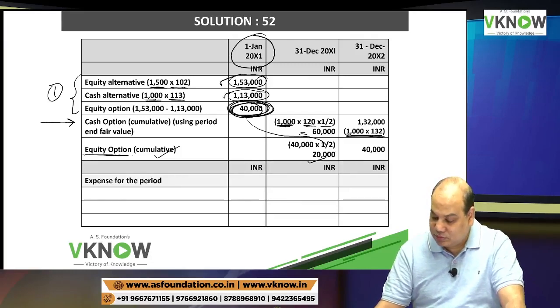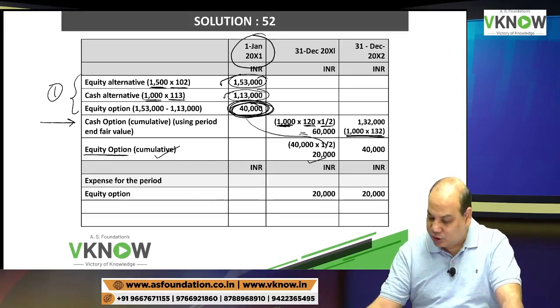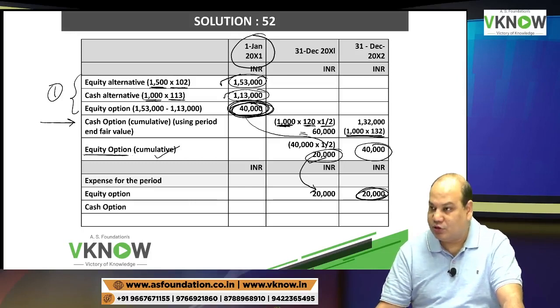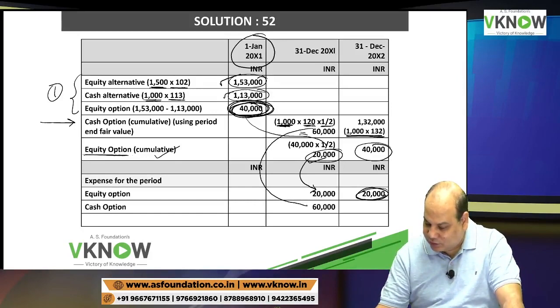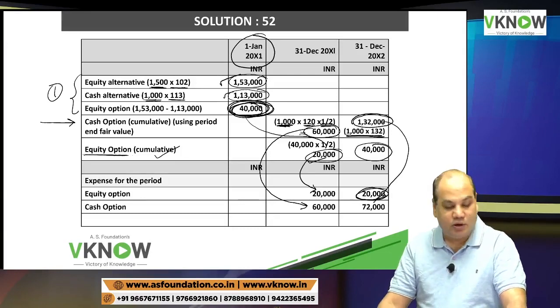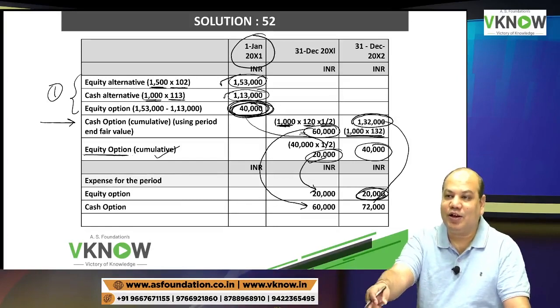Now what they have done is calculate the expense for the period by deducting the previous year figure. So for the equity option, this 20 will come here, and how has this 20 come? 40 minus 20, 20. For the cash option, in the first year this 60 will come. In the second year, 132 minus 60, so that comes here as 72,000. That is what we also did. If you like this format, follow this. If you like the other format, follow that.